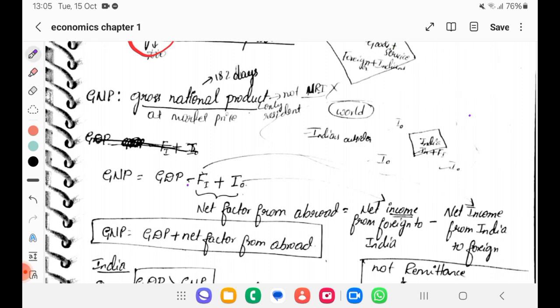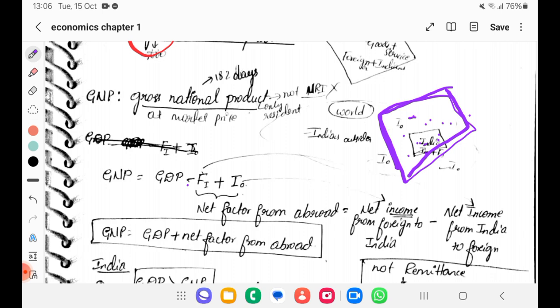If goods and services are produced within India, it might be by nationals or foreigners. In India there are both foreigners as well as Indians, right? So we consider it as GDP. We consider only the final goods and services within the boundary. That is GDP. It may be by Indians or foreigners. Everything will be combined and taken.